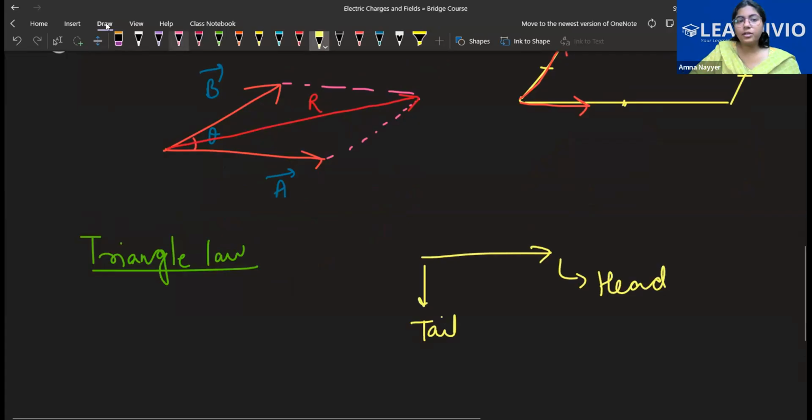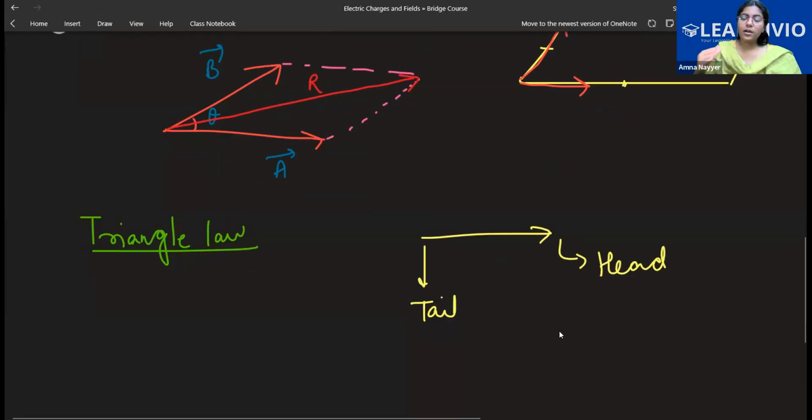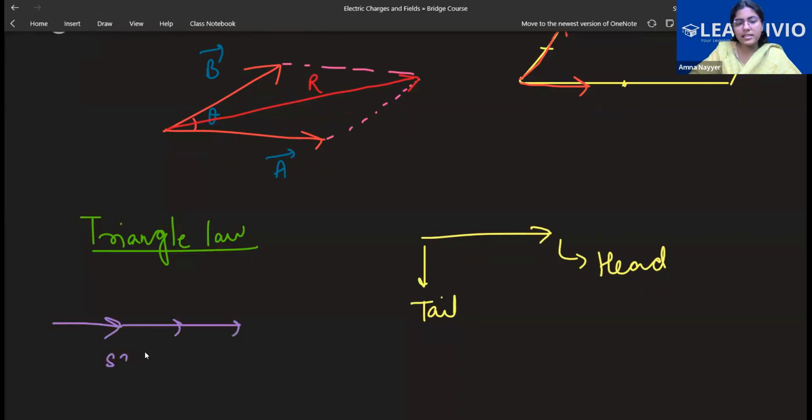So if you see two vectors whose head is coinciding with the next tail, and that is coinciding with the next head like this, those vectors are said to be in the same order. Like I give you vectors like this, like this. These vectors are in the same order. But if I reverse one of them, like this, the second one is in the opposite order.